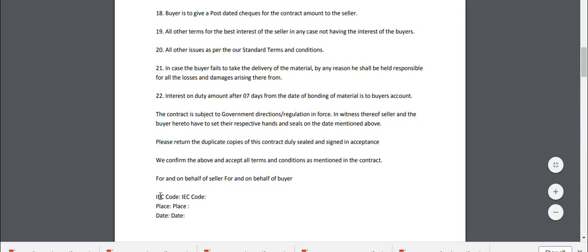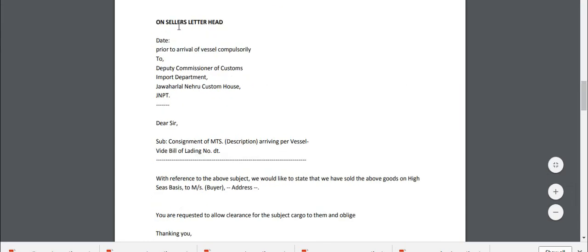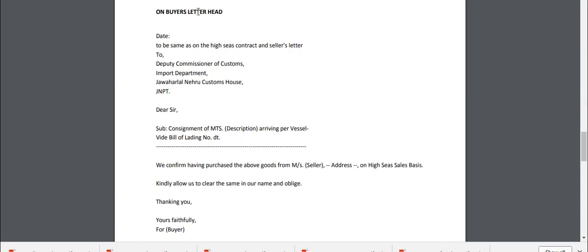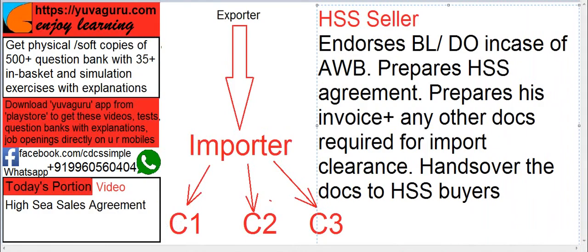This IEC code is for India. For other countries there might be some separate code. Just check with your local authorities. This is a letter to be given by the HSS seller to the customs authority. This is a letter to be given by the HSS buyer to the customs authority. You as a banker have to check all these documents before financing the HSS sales. So that was it on HSS.